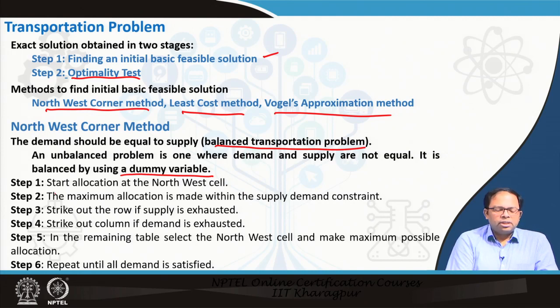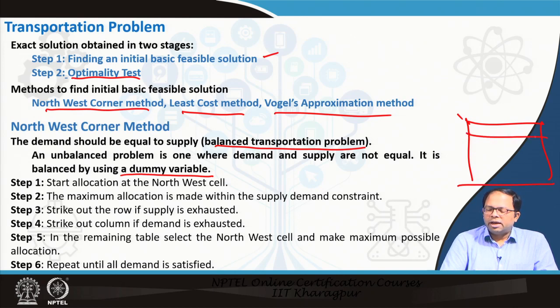So what we do is create a matrix of supply and demand, and then we know the impedance for each of these cells, and then we start allocating the goods that would be transported. In the northwest corner method, we start with the northwest corner of the matrix.